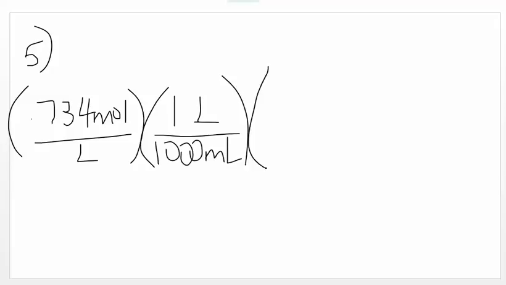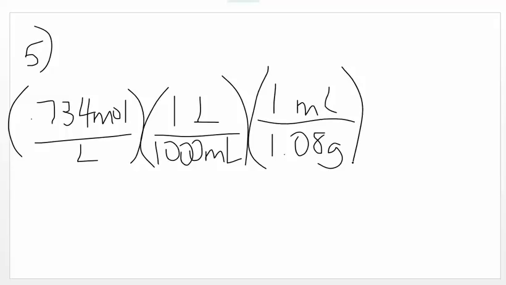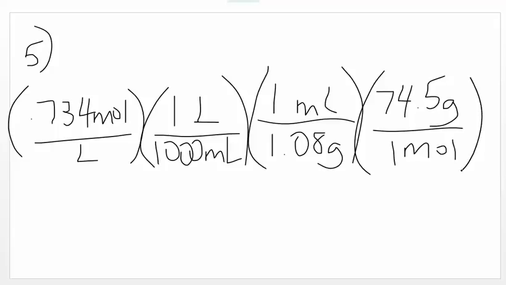The density of commercial bleach is 1.08 grams per mil. And the molar mass of sodium hypochlorite is 74.5 grams per mole. For my data, this comes out to a mass percent of 5.06%.